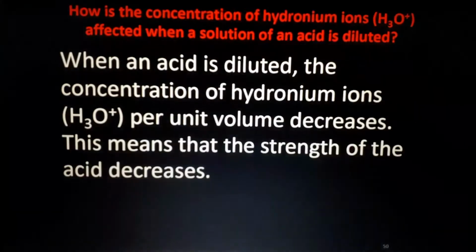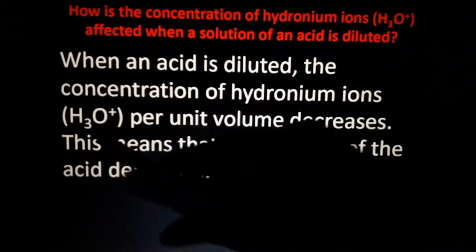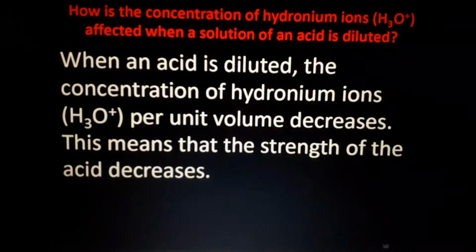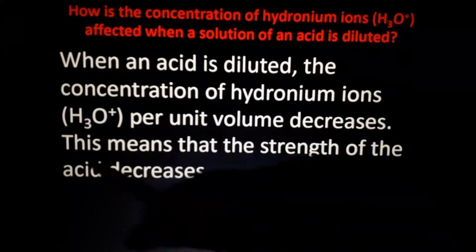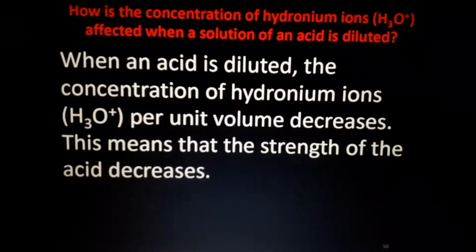One more question. How is the concentration of hydronium ions affected when an acidic solution is diluted? Simple thing. When acid is diluted, the concentration of H3O plus ions will decrease. These H3O plus ions mean the acid is in liquid form. Understand? The hydrogen ions react with water to form H3O plus ions. Actually, this is the hydrogen ion itself. Okay, oxygen has nothing to do with that.